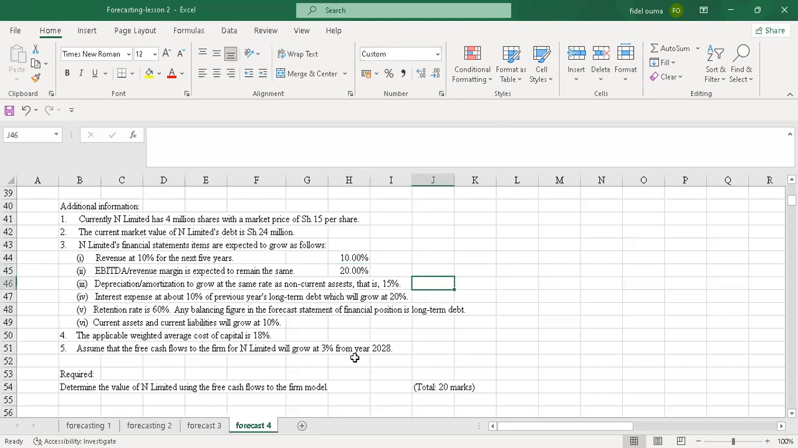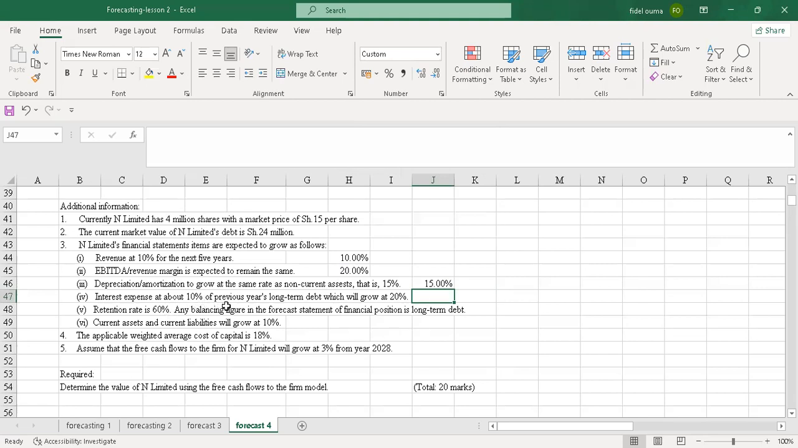Roman 3, depreciation and amortization to grow at the same rate as non-current asset, that is 15%. So let's write there 15%. Then change this into percentage. Yeah, I'll go to the next, Roman number 4.